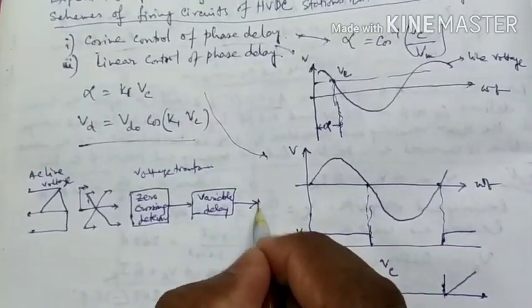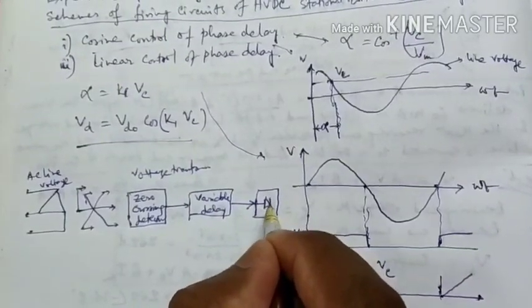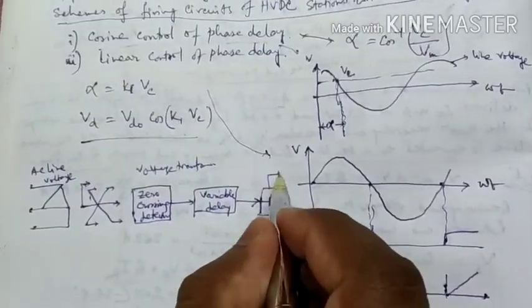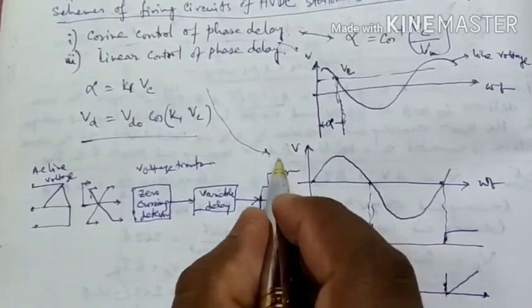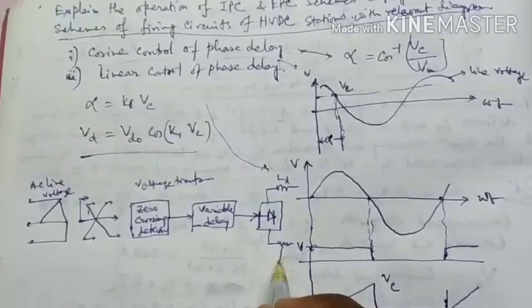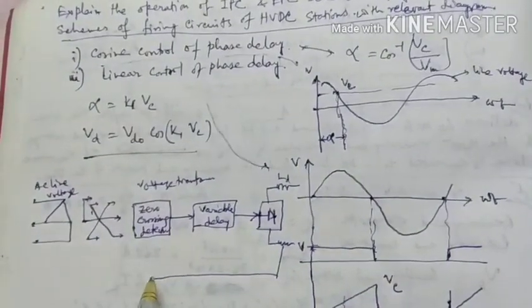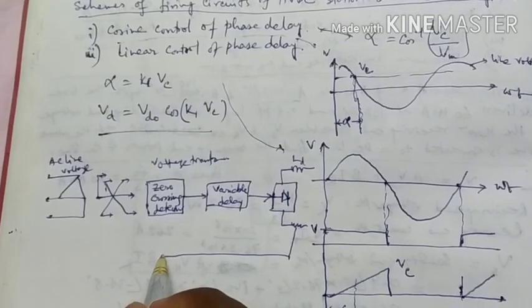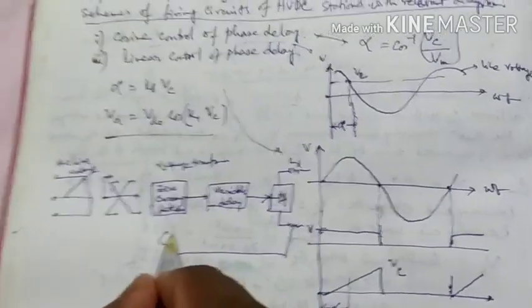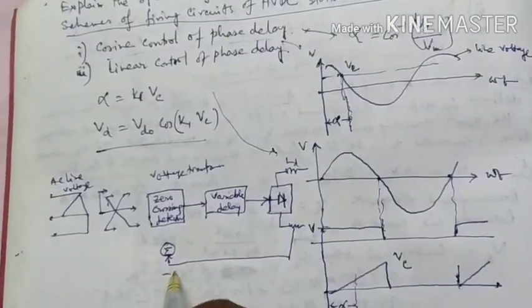Then the gate pulse comes to the trigger. That is the Id, and that is the variable resistance that will be controlled by minus Id.